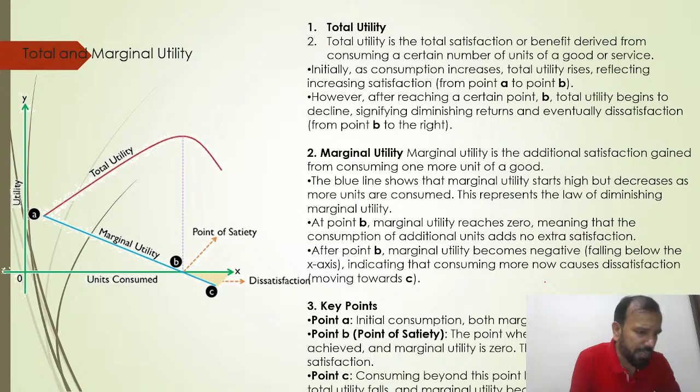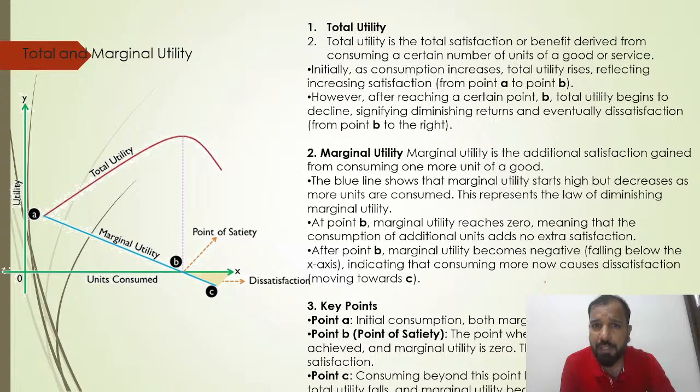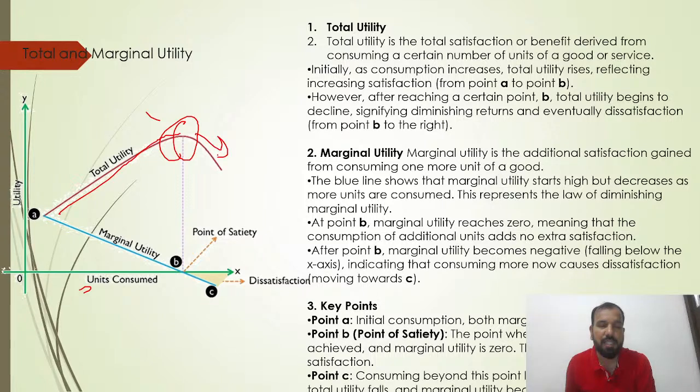It's again very basic, and you have to understand it. Total utility is the total satisfaction, the benefit derived from consuming a certain number of units of goods or services. Initially, as consumption increases, total utility rises, reflecting increasing satisfaction from point A to point B. However, after reaching point B, total utility begins to decline, signifying diminishing returns and eventually dissatisfaction. Here you can see your total utility is increasing for a time, and after that it starts decreasing. Marginal utility is the additional satisfaction gained from consuming one or more units of the goods.